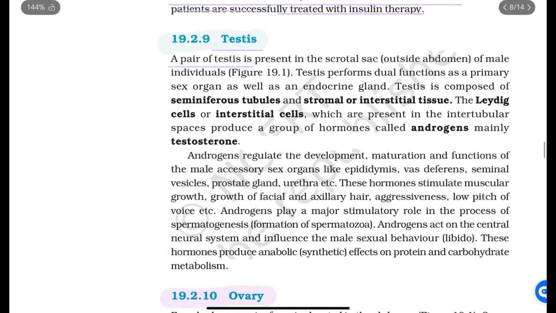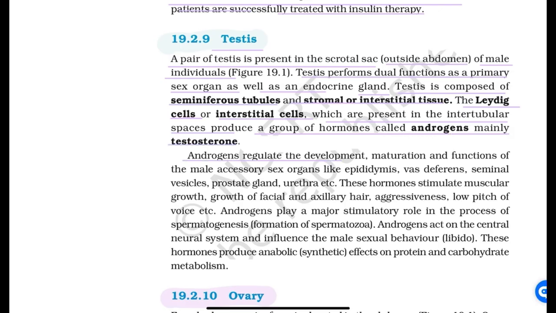Testis. A pair of testes is present in the scrotal sac, outside the abdomen of male individuals. The testis performs dual functions as a primary sex organ as well as an endocrine gland. The testis is composed of seminiferous tubules and stromal interstitial tissue. Leydig cells or interstitial cells, which are present in the intertubular spaces, produce a group of hormones called androgens, mainly testosterone.